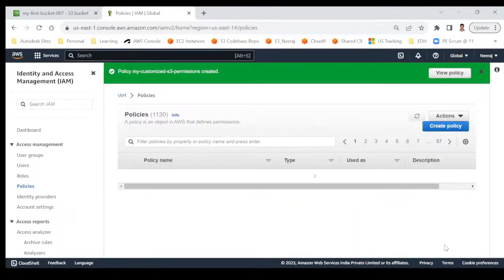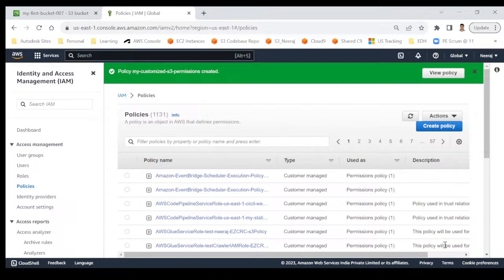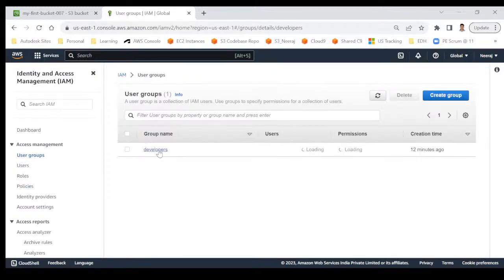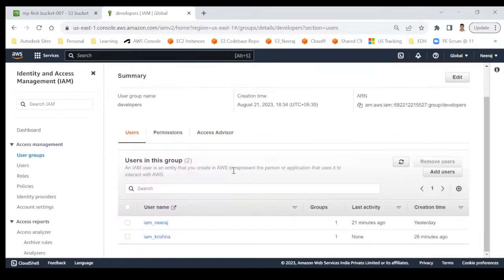So this step is only creating the policy. Try to understand. We are not associating this policy with anyone till now. We only created the policy. But now it's up to you. You want to add this policy to a user, to a role, to the group, you can do that. Let's quickly try that. We'll go to user groups, and there was a developer group, right? I will add this policy there.